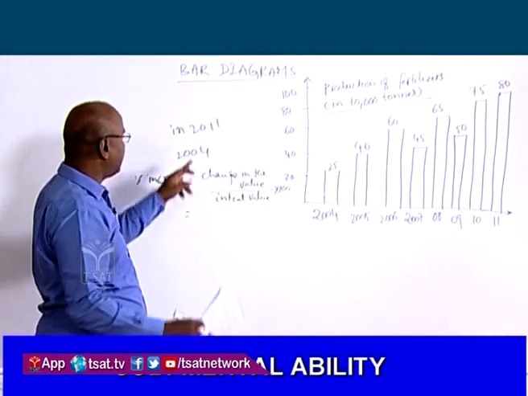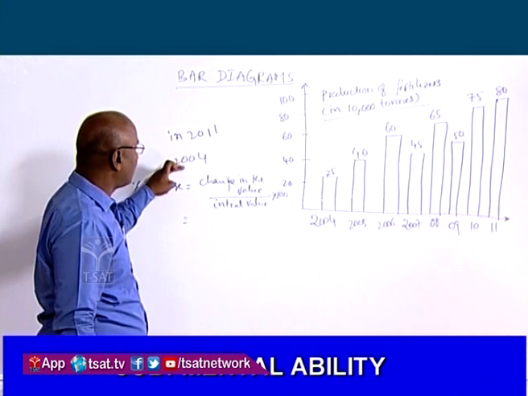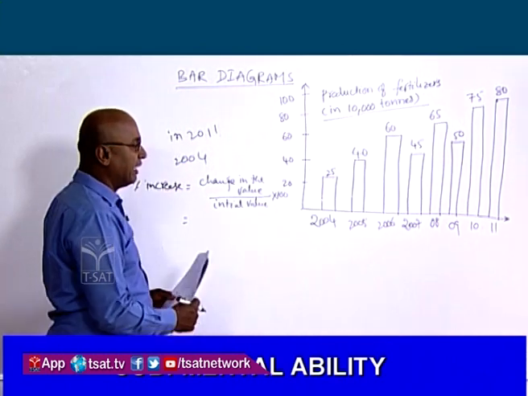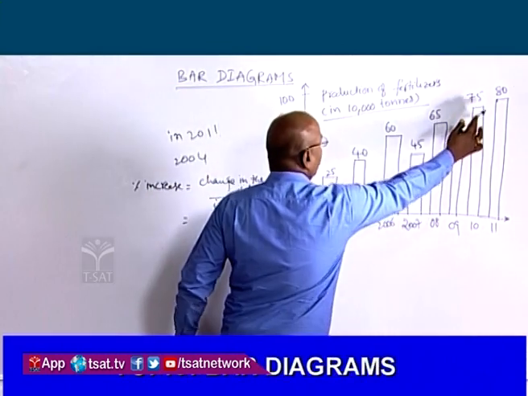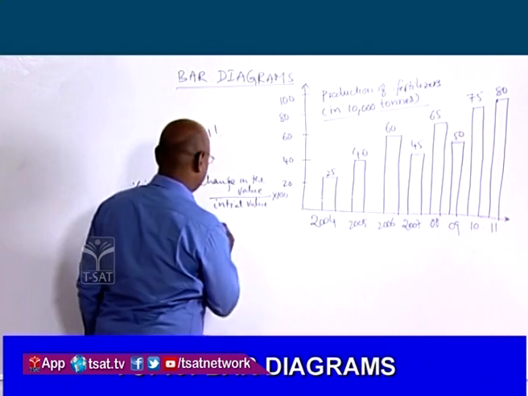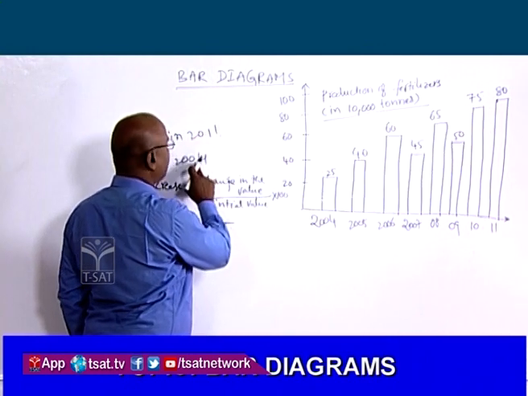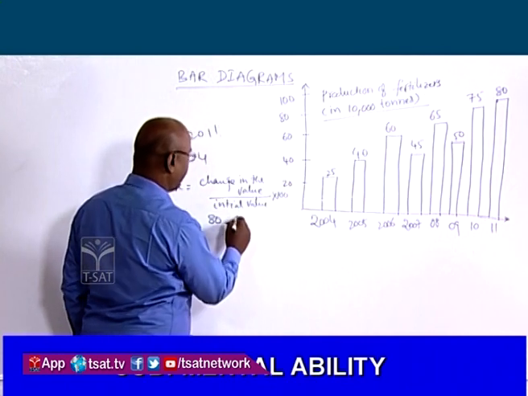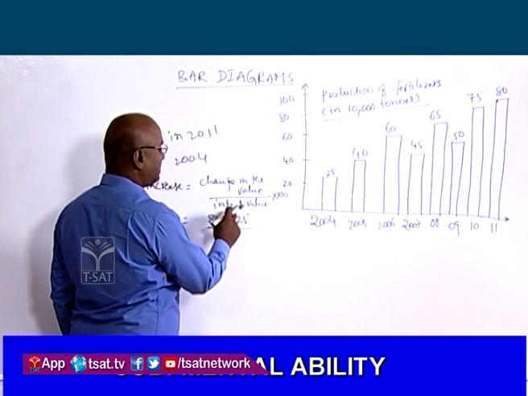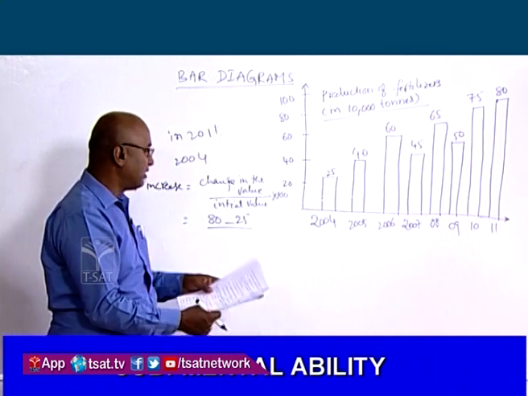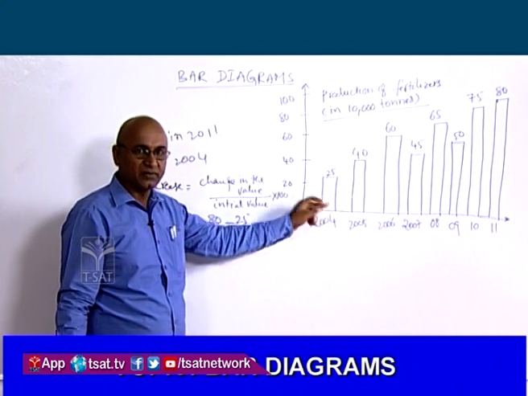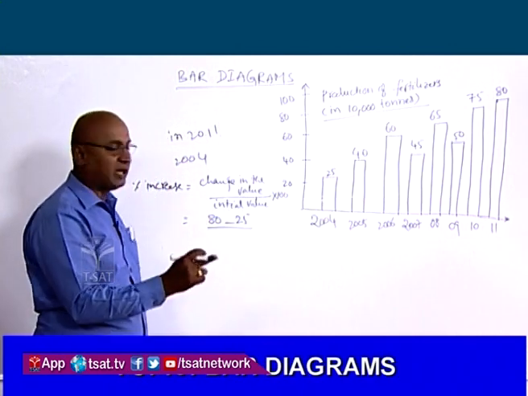Change in the value, that is the production change in 2011 and 2004. In 2011 the production is 80,000 tons. 80 minus, in 2004 it is 25, by initial value. With what are we comparing? We are comparing with the year 2004. So that has to be taken in the denominator.